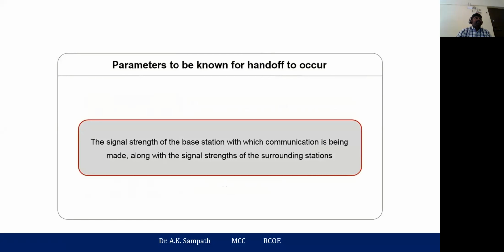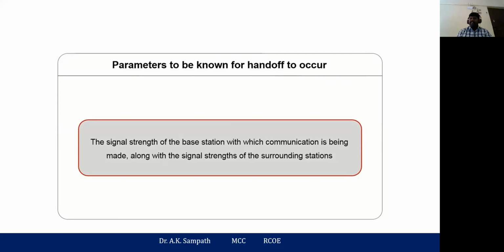If the person is moving far away from the base station, the signal will automatically be very weak. In that case, there will be noise, and the subscriber will not get network coverage when moving far away from the base station.